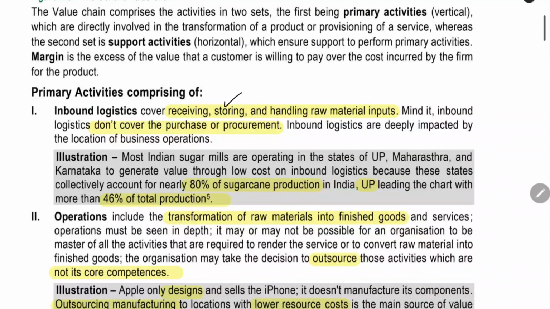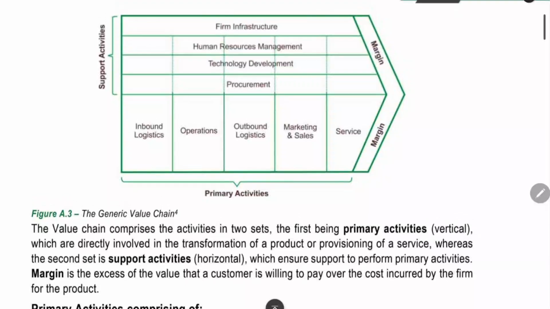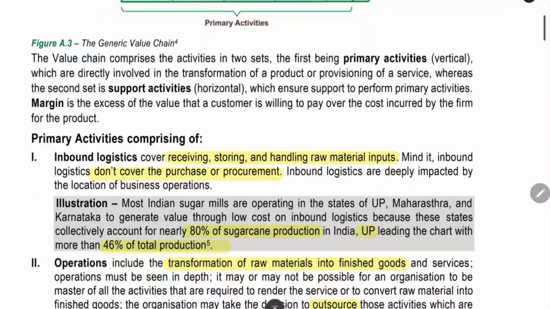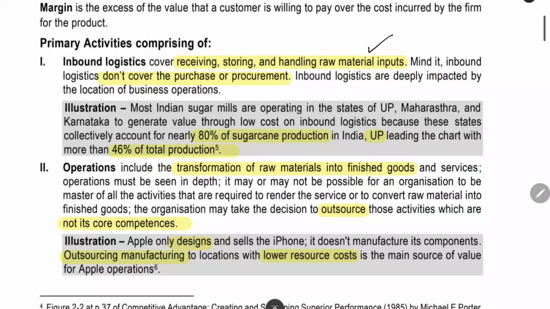Receiving, storing, and handling raw material input. This does not cover the purchase or procurement. As we saw already, we have a separate part called procurement. How to purchase, from which supplier to purchase, that and all will come under the procurement. The handling of the material will come under inbound logistics. This is very, very important. It may be asked in MCQ.